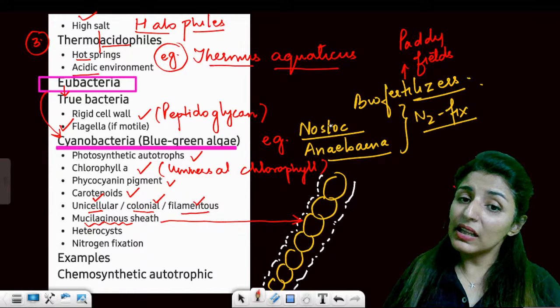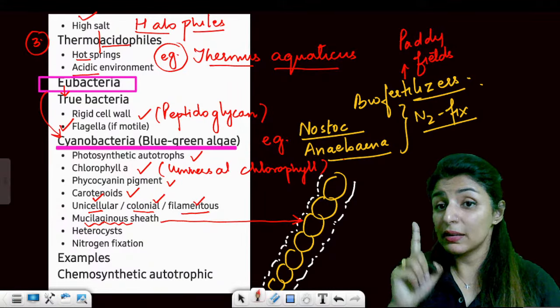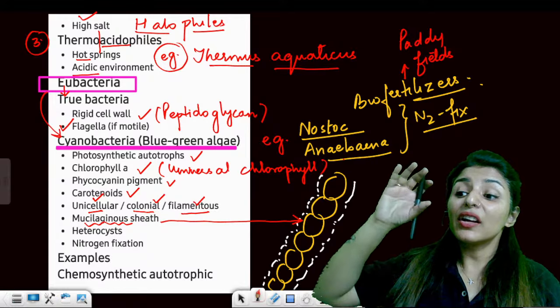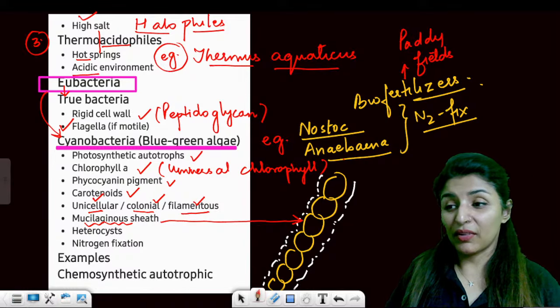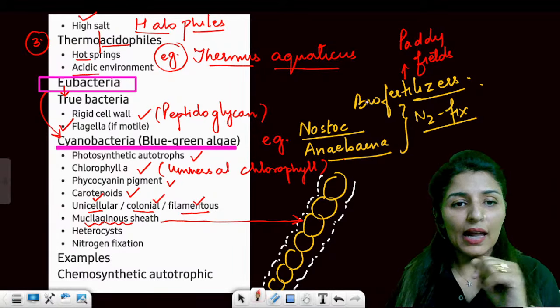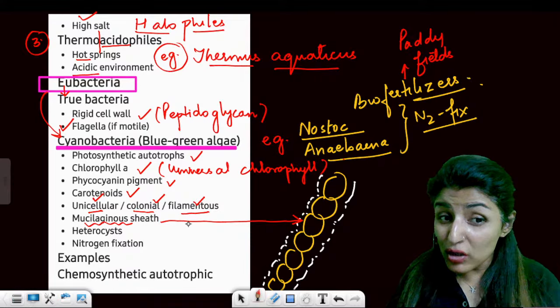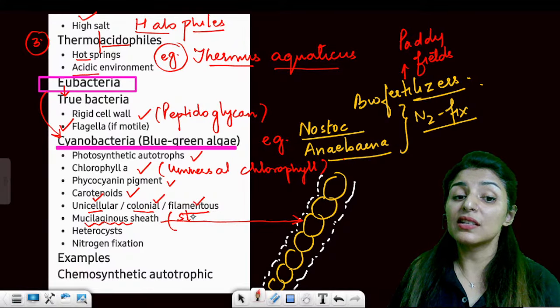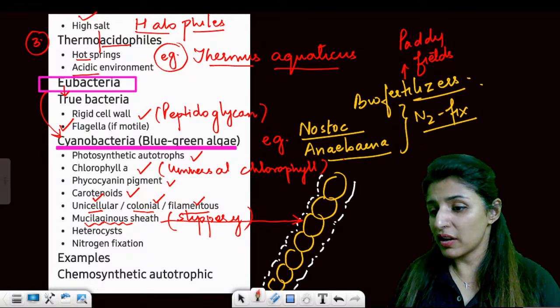Okay. So these Nostoc and Anabaena, cyanobacteria, are an important biofertilizer in the paddy fields. But we don't really use these cyanobacteria in the paddy fields. Why not? In actuality, theoretically it is possible, but in reality, we don't really use cyanobacteria much in the paddy fields because of this mucilaginous covering. It makes it slippery. The paddy fields will be super slippery. That is why they are not recommended.